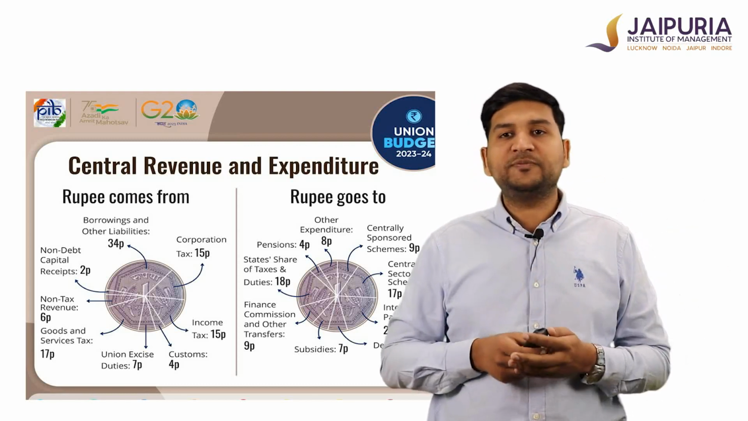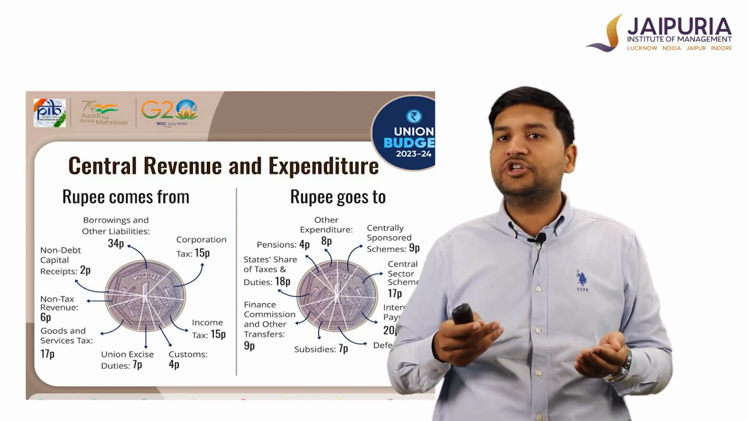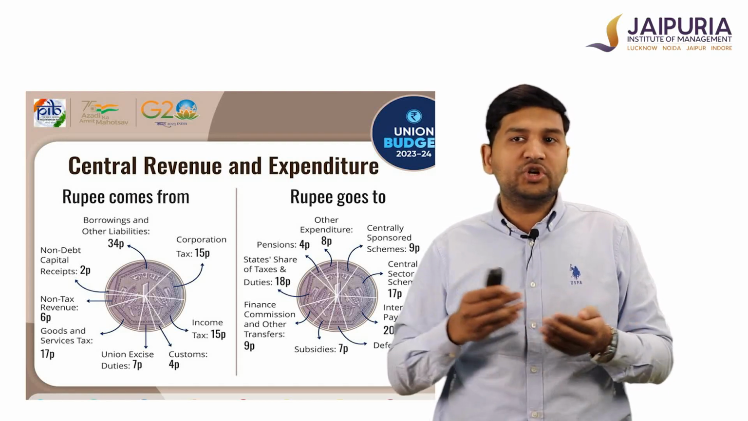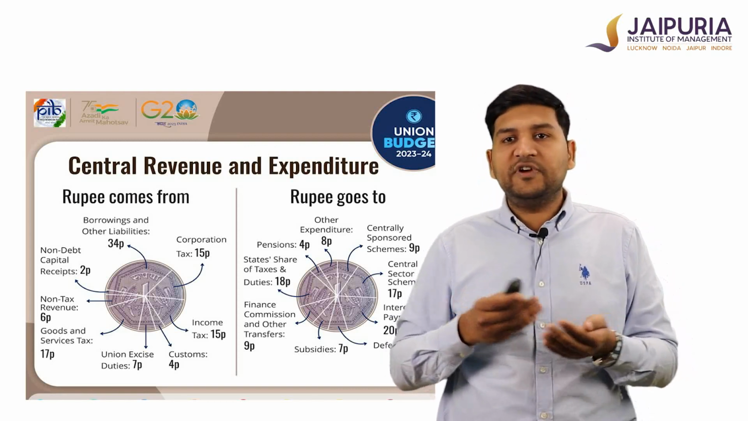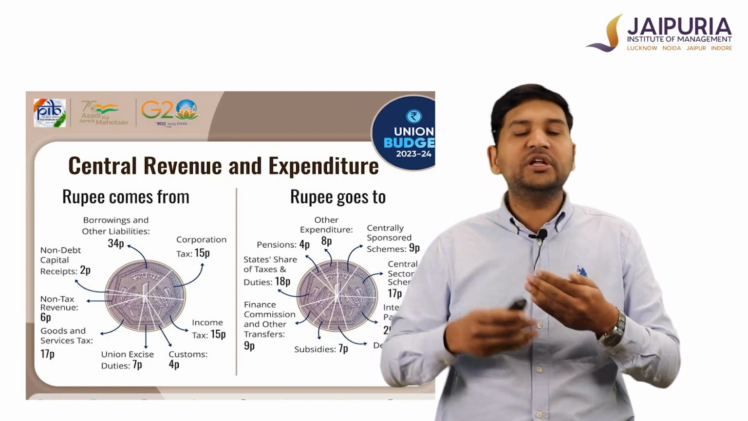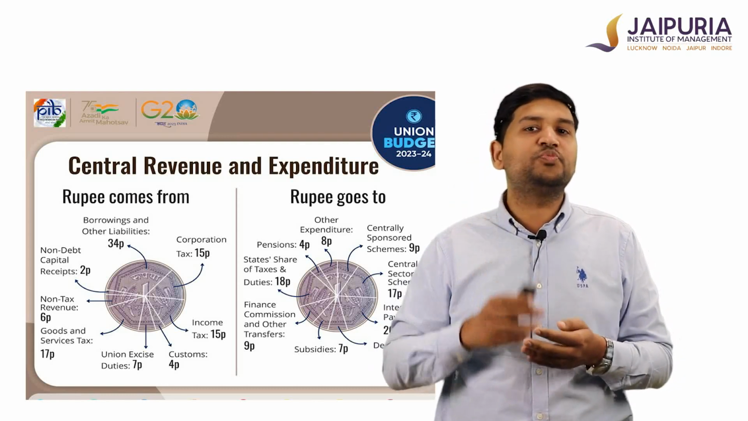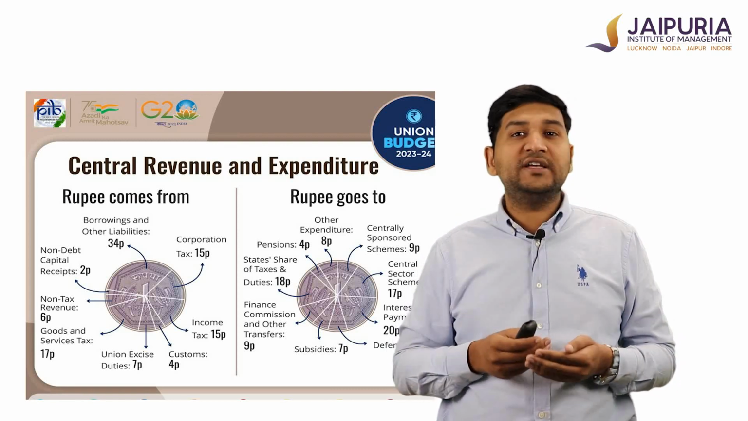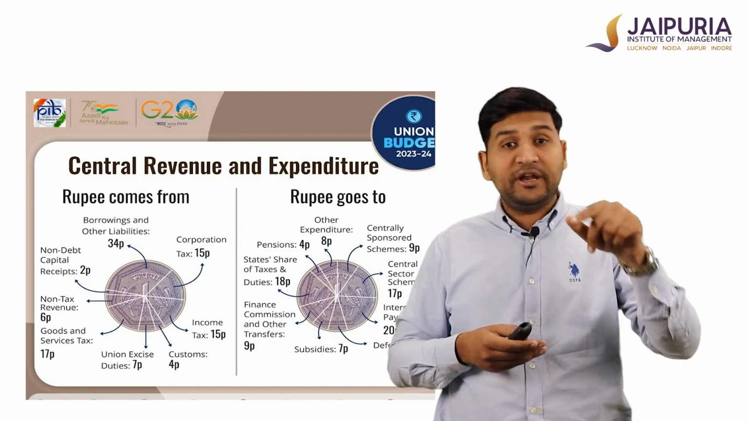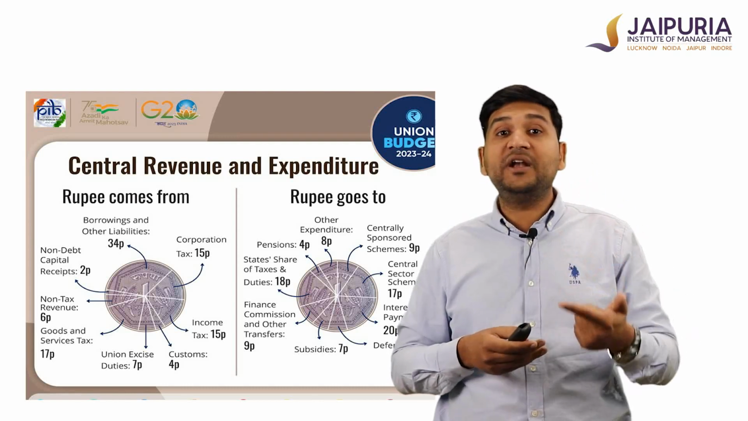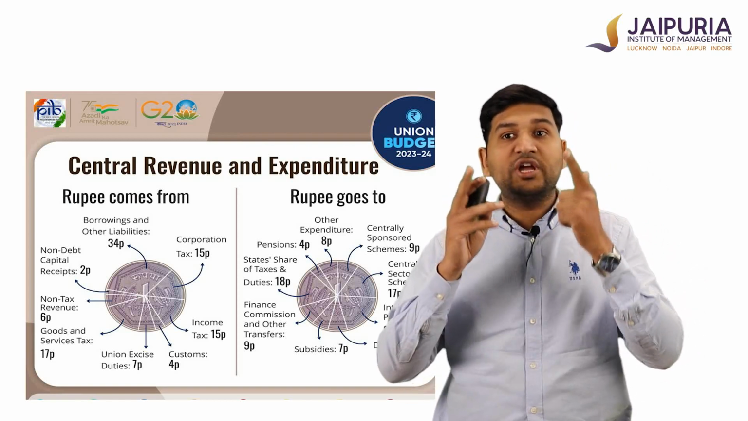When we go to the expenditure part, you will find that for centrally sponsored schemes, the total budget allocation is around 9%. Central sector schemes are around 17%, that is over 25% in schemes. But the most disturbing part is interest payment. That is, the Government of India is paying 20% as interest for paying their loans. Remember this thing, interest payment does not lead to reduction in liabilities. So this is the most hectic part.